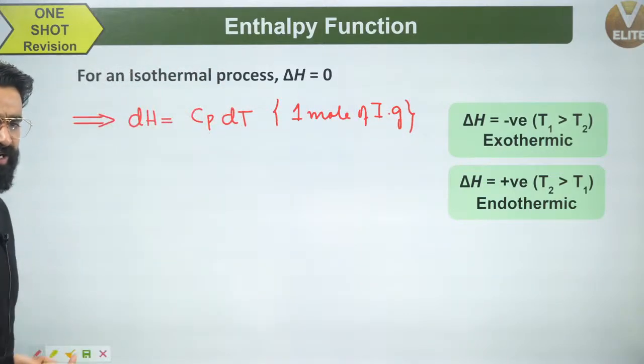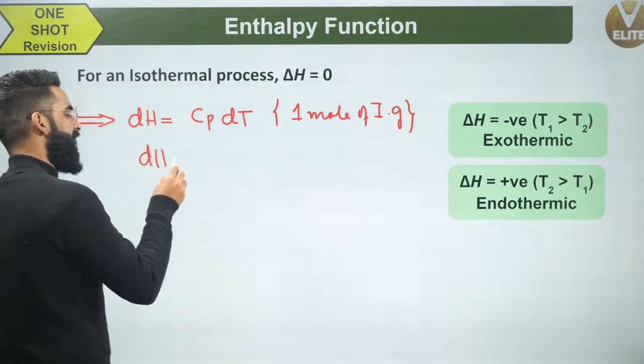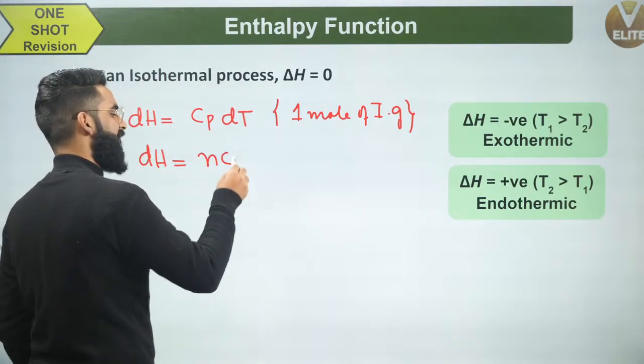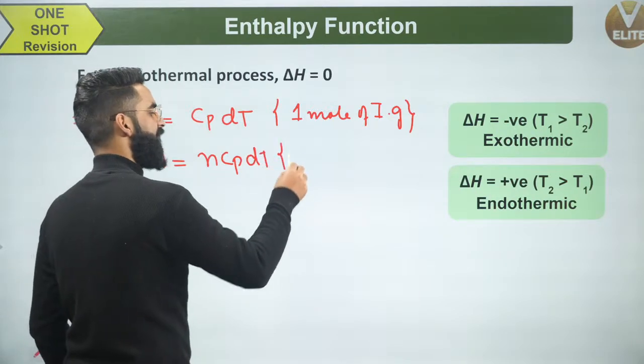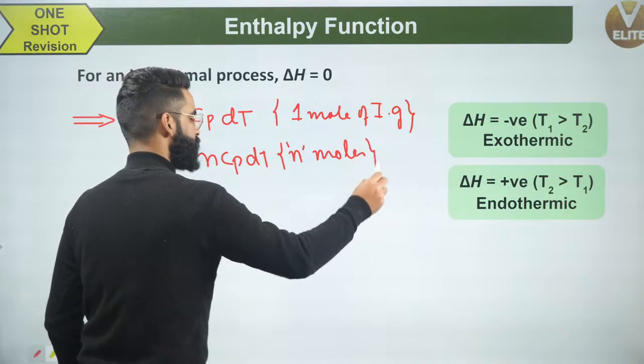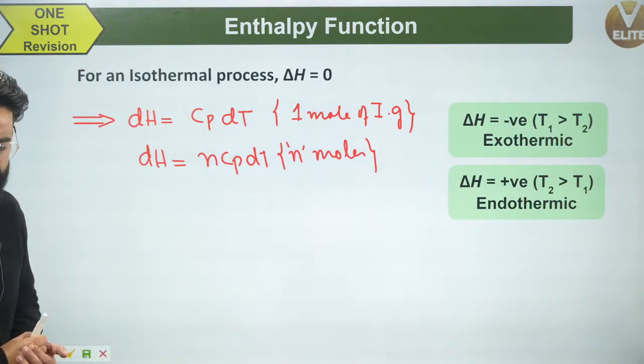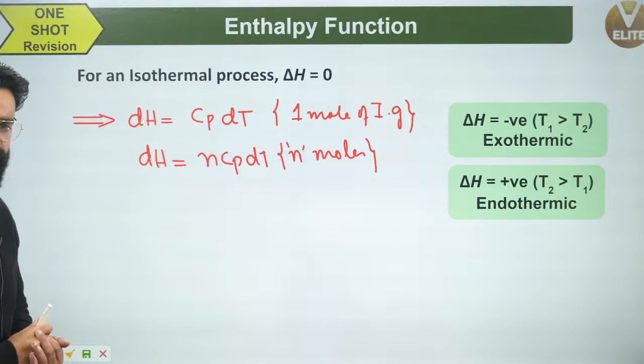Similarly, if I have n moles of ideal gas, the small change in the value of enthalpy for n moles of ideal gas is always going to be n Cp dT. This is valid for n moles of ideal gas. I hope you remember this. I've taught this in detail.